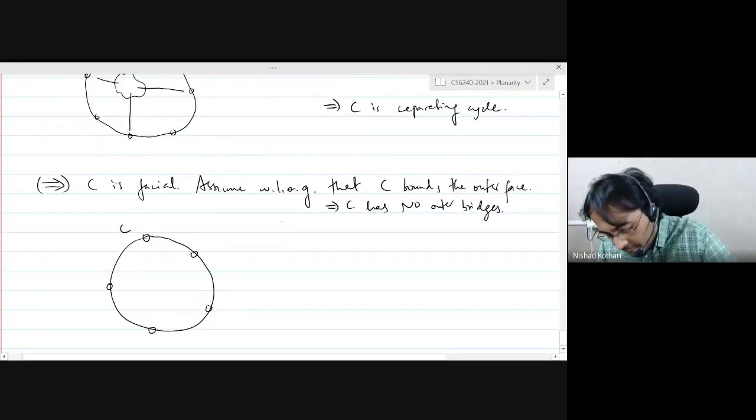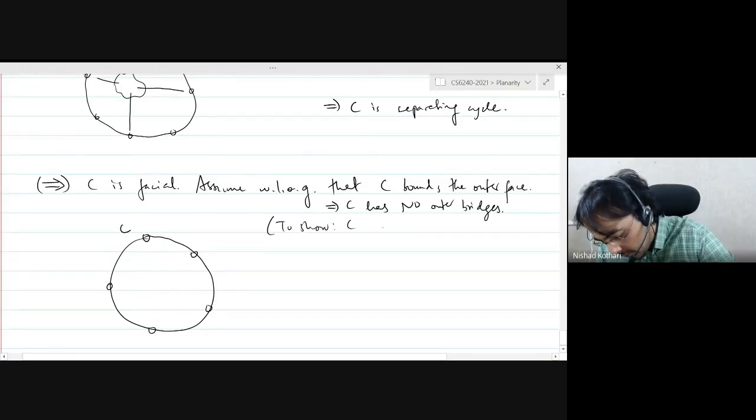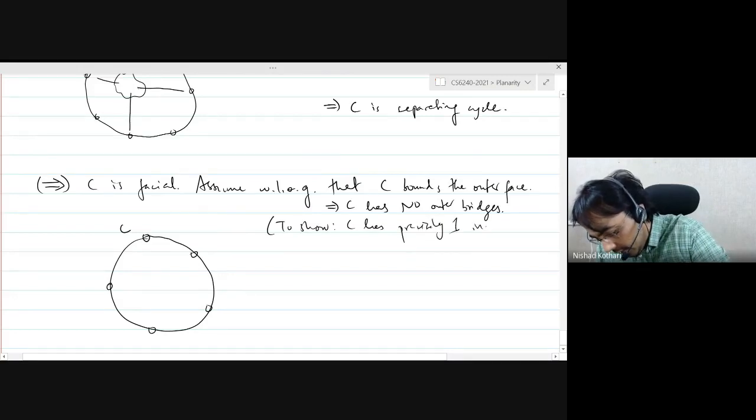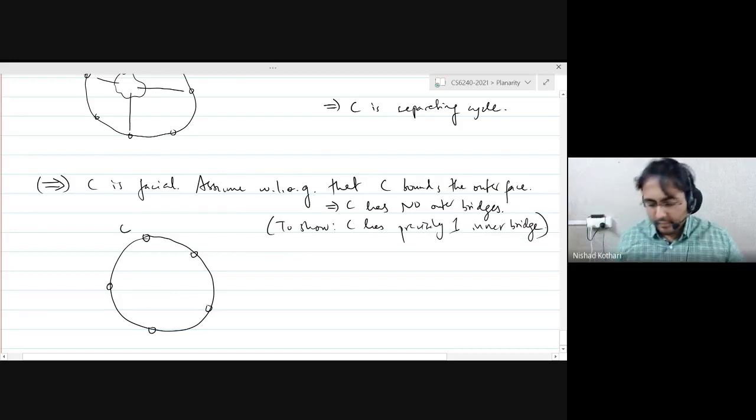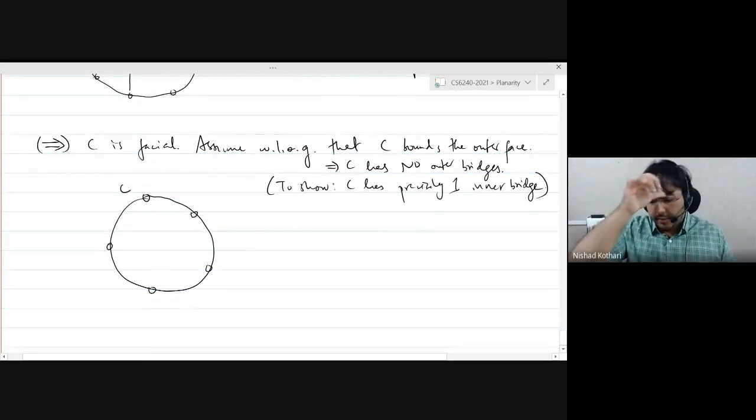So everything is drawn inside, right? And our goal is to show that C has precisely one inner bridge. And that will mean that it is non-separating.